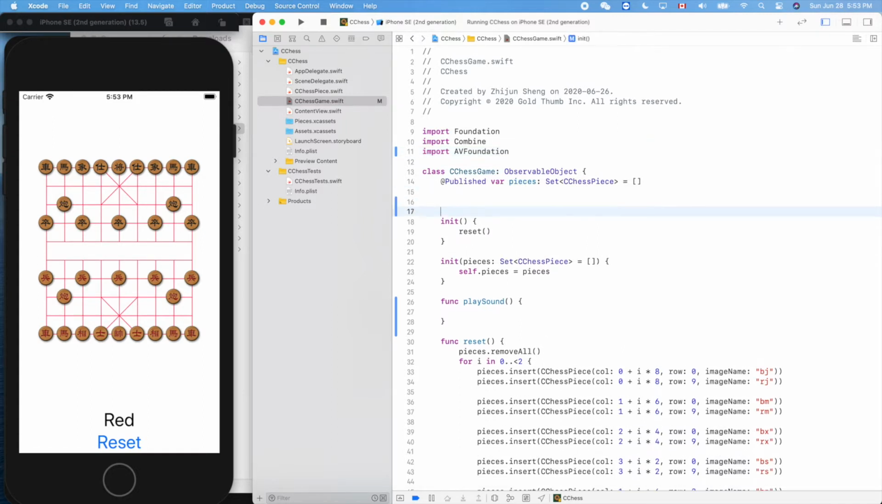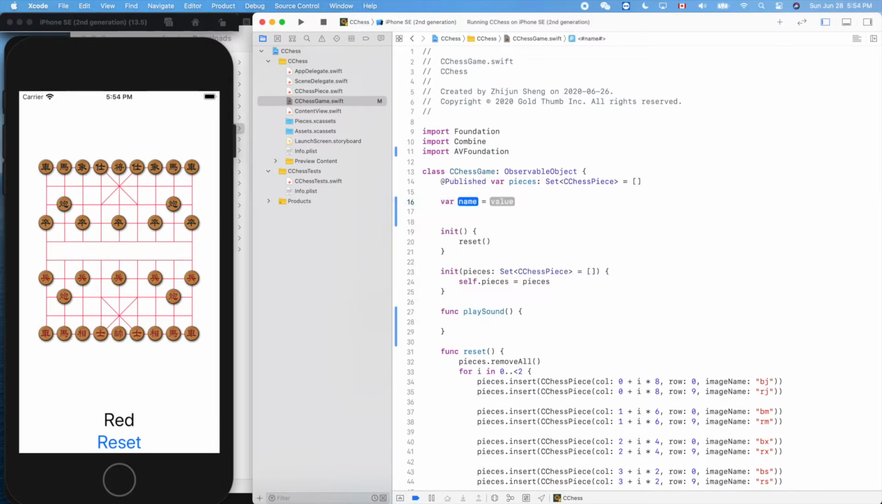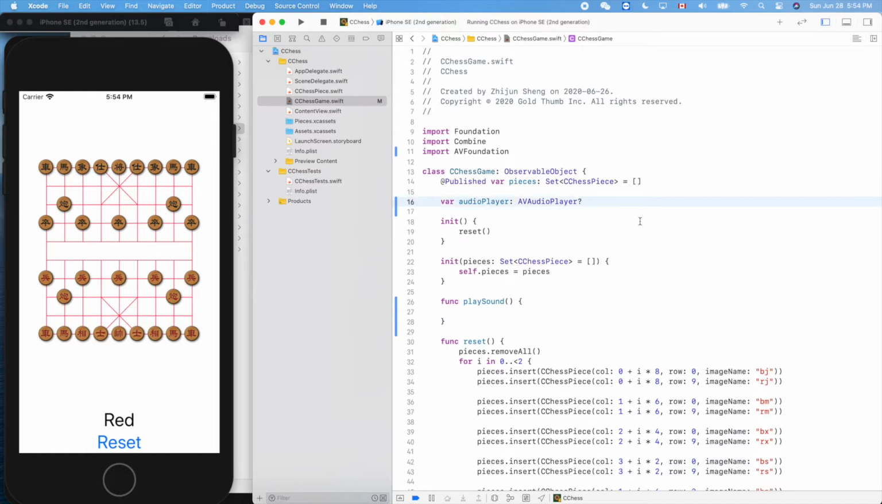Let's create an audio player. Its type is AVAudioPlayer, with a question mark, because when we create it, it might fail. How can we initialize this? Oh, we need a sound file, right?